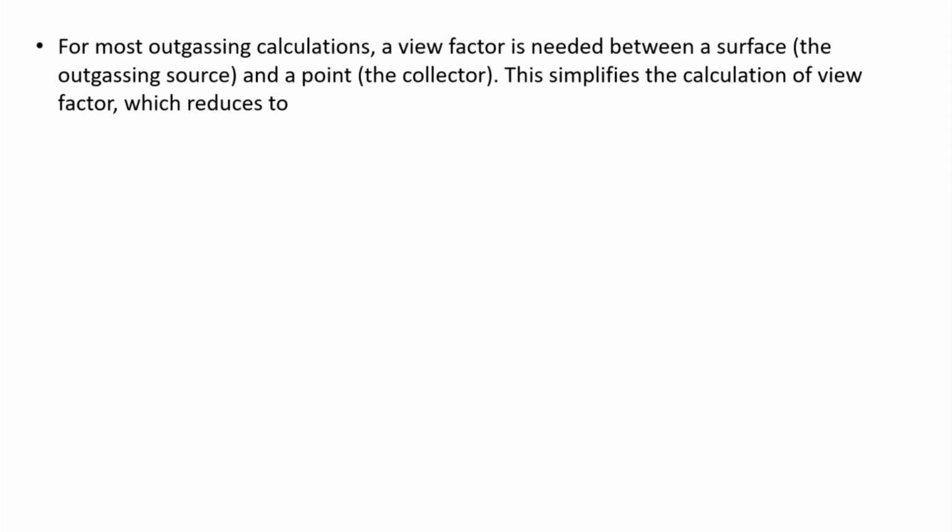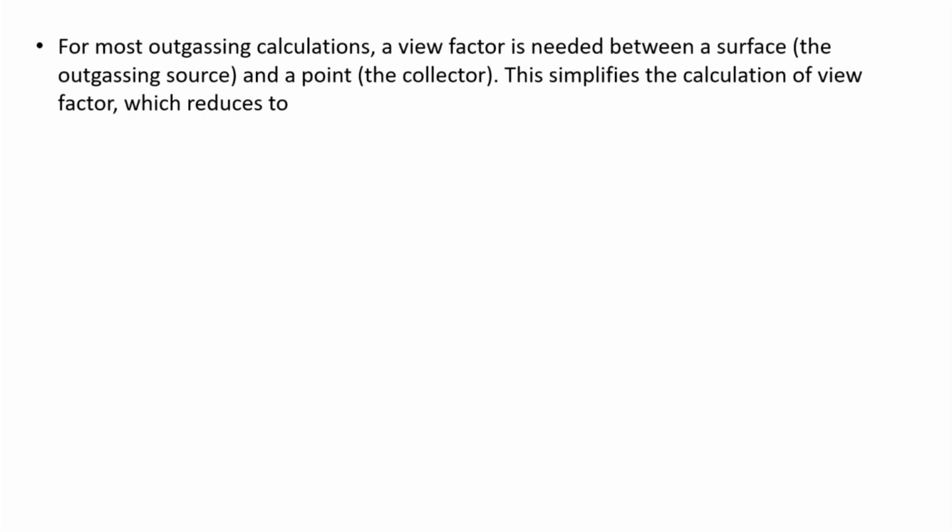Now, for most of the outgassing calculations, the view factor is needed between two surfaces, because if a surface is not in the field of view of the other surface, there is very less probability it will be contaminated or the outgassing material will fall on it. So, again it depends on the view factors.